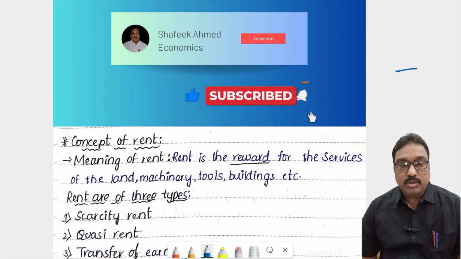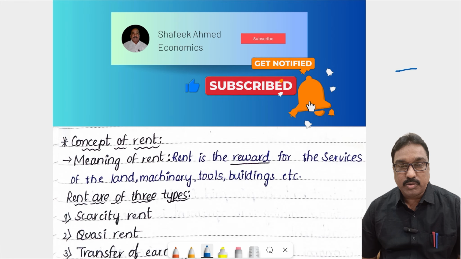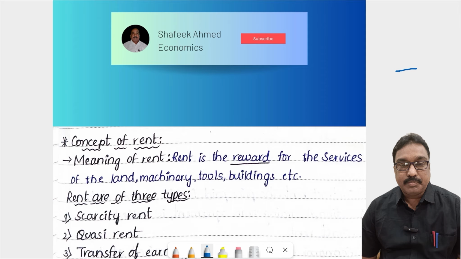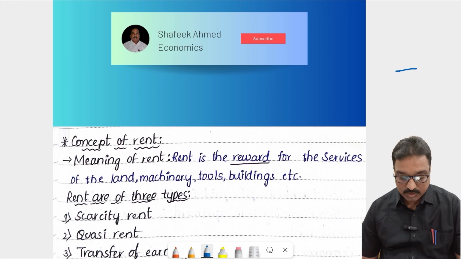Today also I'm going to explain one of the important topics for the intermediate first year students. What is called the concept of rent? Different types of rent concepts are there. Today I am going to clearly explain how many types of rent there are and what the concepts of rent are. Okay, let us discuss that, everyone.